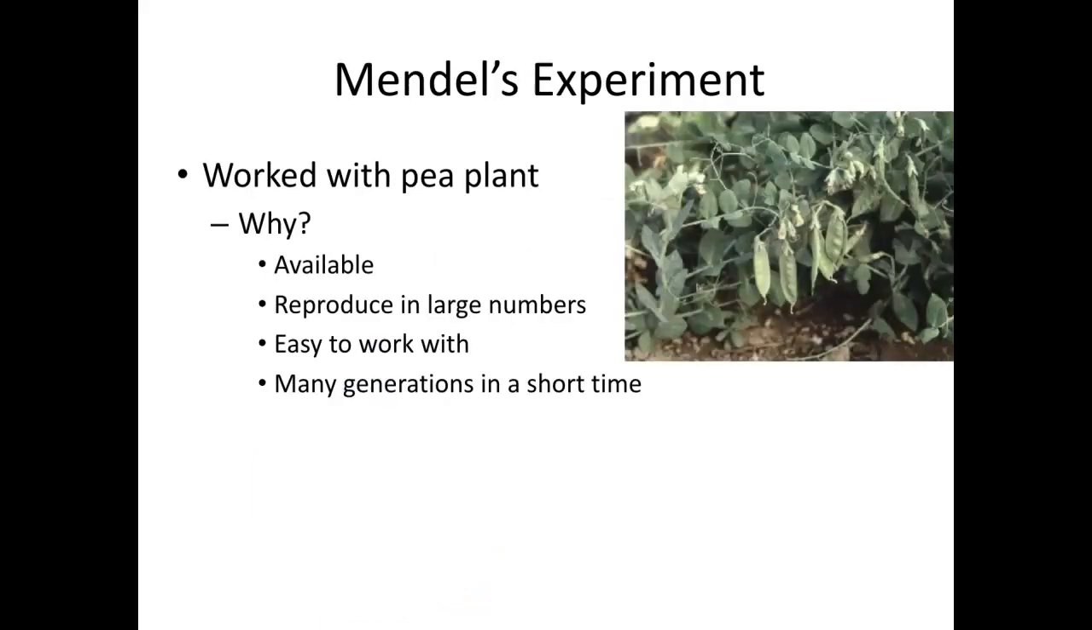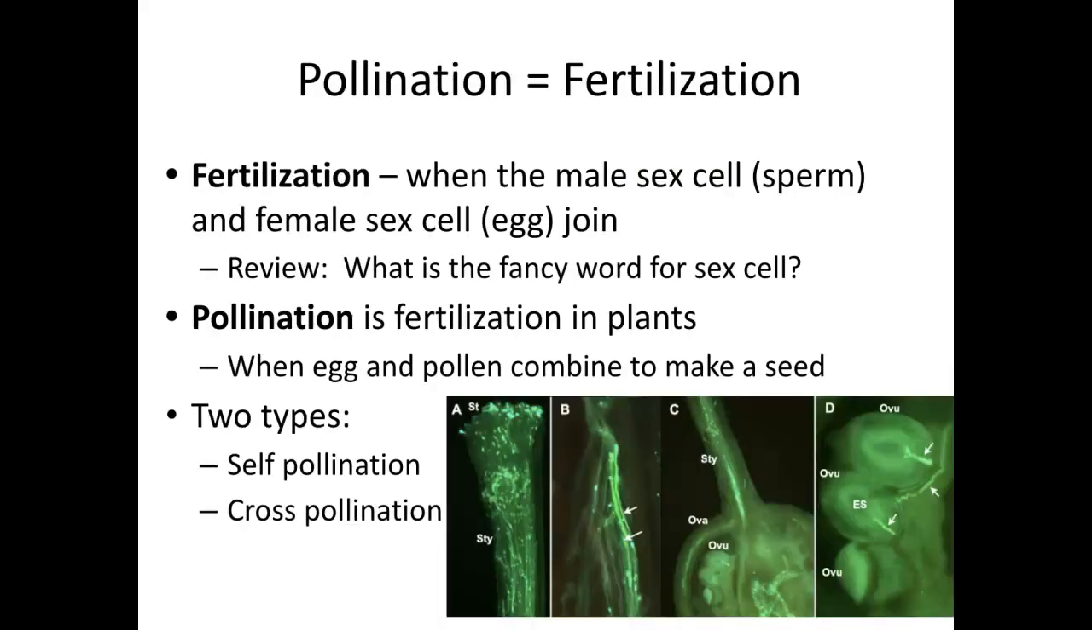In his experiment, he worked with pea plants, and he did this because they were very readily available to him. You can see right here they reproduce in large numbers. They're very easy to work with, and new generations can come about in very short time. So he was able to have them reproduce very quickly.